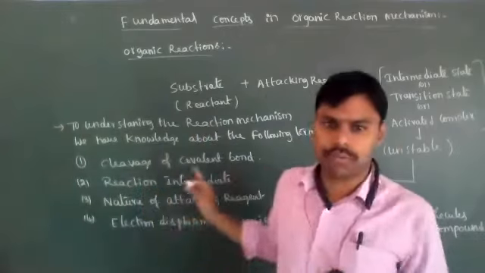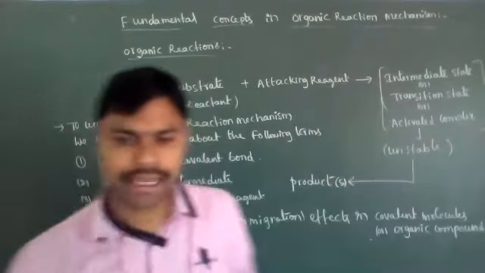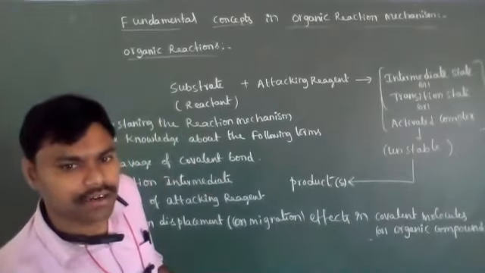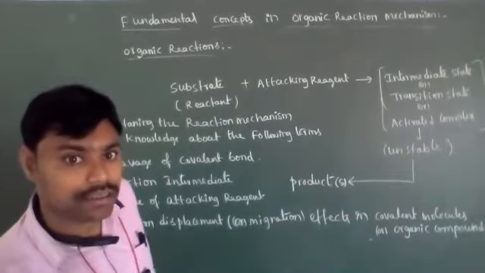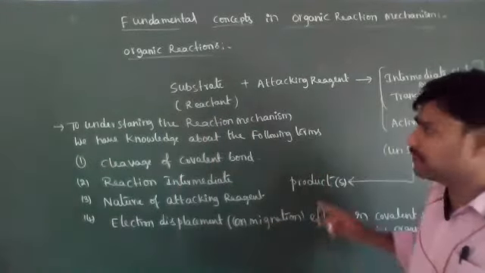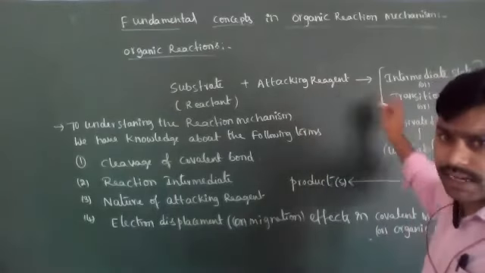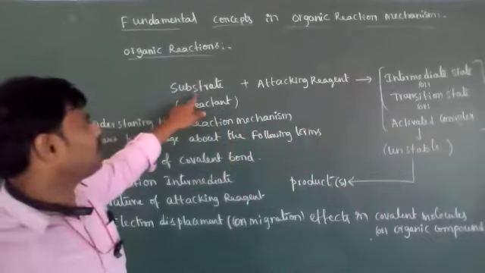Based on these four important things, we can understand the reaction mechanism and the types of organic reactions. Listen, dear students, it's very, very important. This is the flow chart of how organic reactions take place.